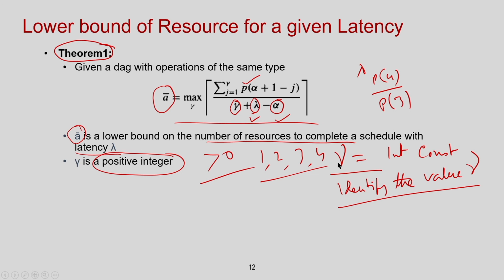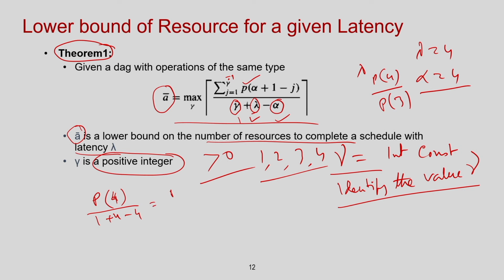Let us say I put gamma equal to 1. How does this equation look? If you put gamma equal to 1, the summation becomes p of alpha plus 1 minus 1, so this becomes p of alpha. For this example, remember, I said my lambda equal to 4 and I know alpha is also 4. So this is 1 plus 4 minus 4, which is alpha equal to 4.